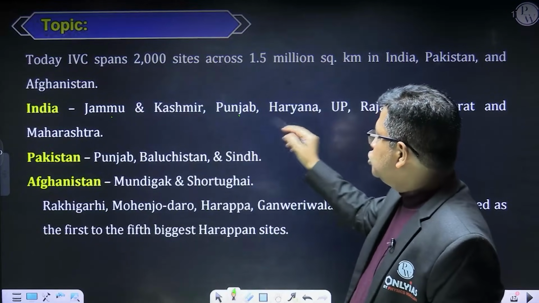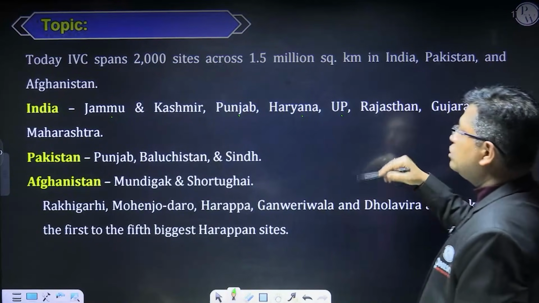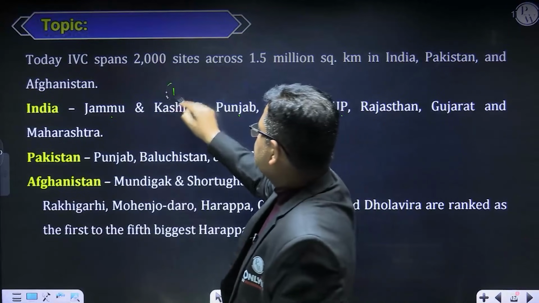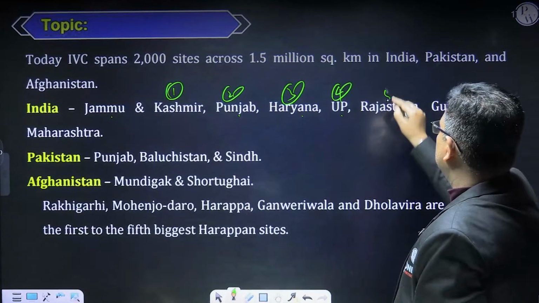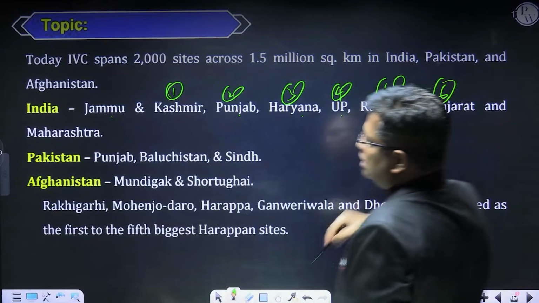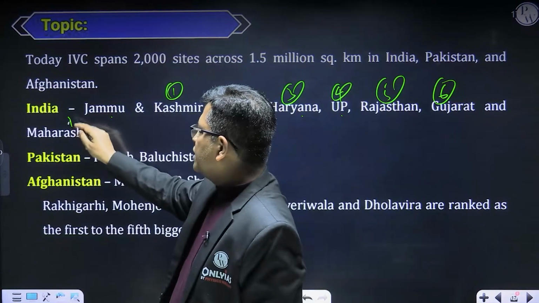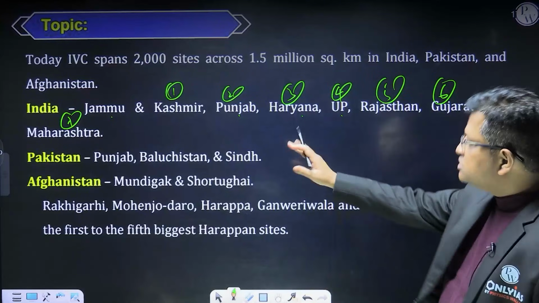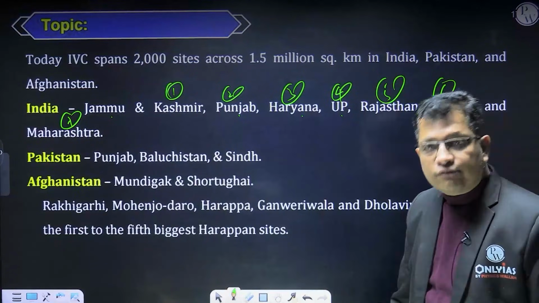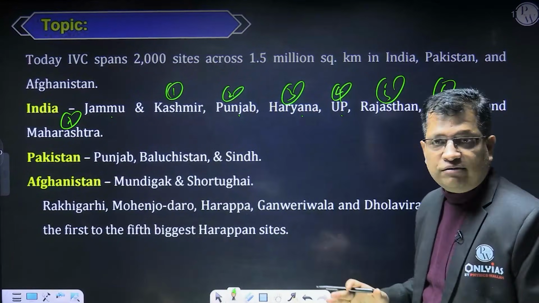Then Punjab, 2, Haryana, 3, UP, 4, and so on, 5, 6, and this is 7. So from these states we have got the evidence of the Indus Valley civilization.